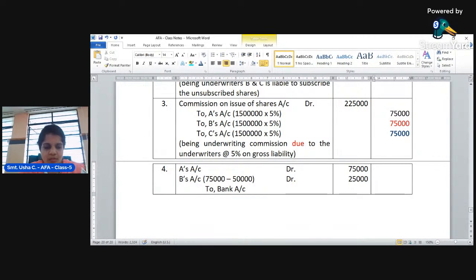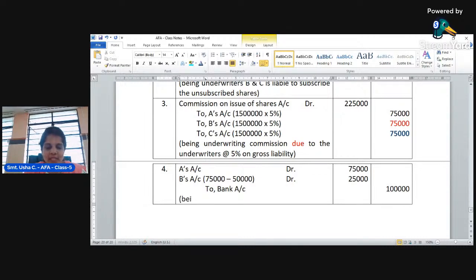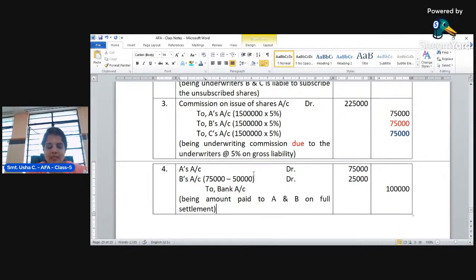So the total amount of 1 lakh rupees is paid by the company to underwriters A and B. Let us write the narration: being the amount paid, not only the commission, the remaining amount paid to A and B on full settlement. The full amount has been settled to A and B.